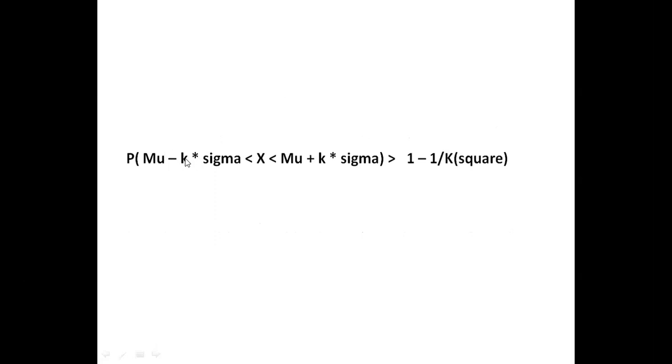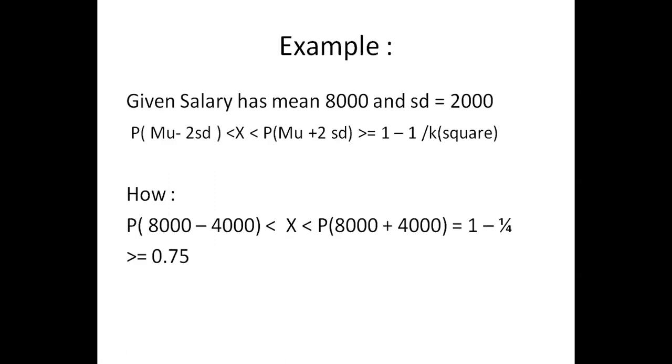It says 68%. It lies between mu minus 1SD to mu plus 1SD. If you take K as 2, it will be mu minus 2SD, mu plus 2SD. If you take K as 3, it is mu minus 3SD, mu plus 3SD. Mu minus 3SD, mu plus 3SD covers 99%. Mu minus 2SD, mu plus 2SD covers 95%. Mu minus SD, mu plus SD will cover 68%. So when I take K as 2, then I must understand the 95% range. So I can say the salary will be around the 95% range. 75% are between the range of 90%.